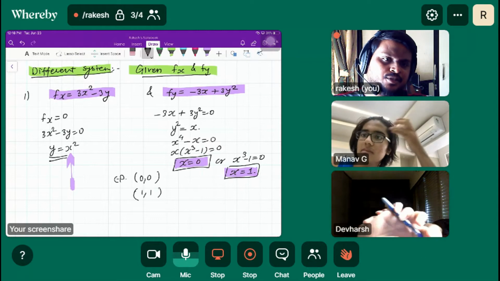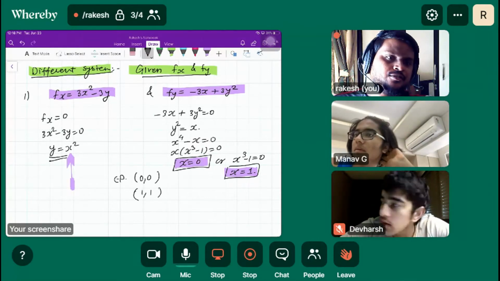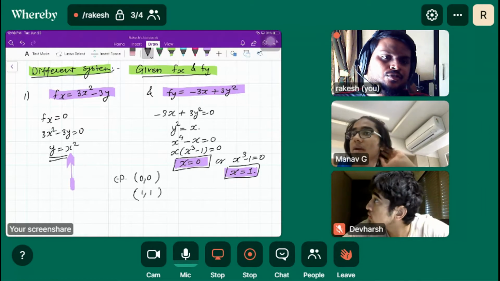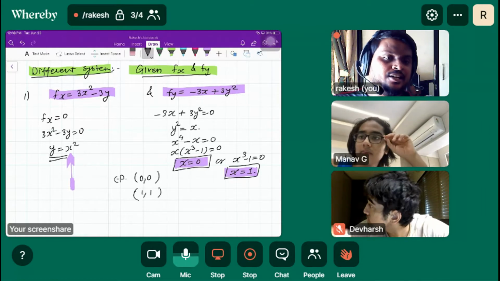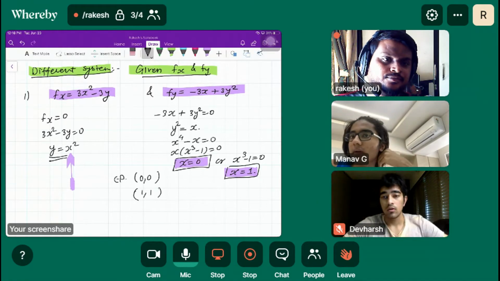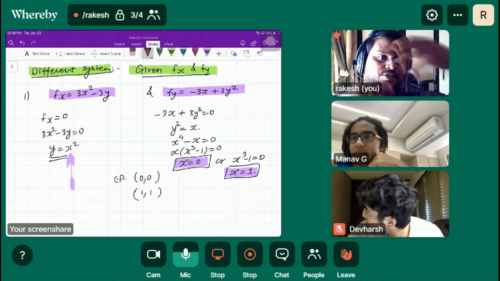Integration is being used to find out surface area or volume, depending upon what order it is. Area under the curve, yes, exactly, and volume of the revolution.